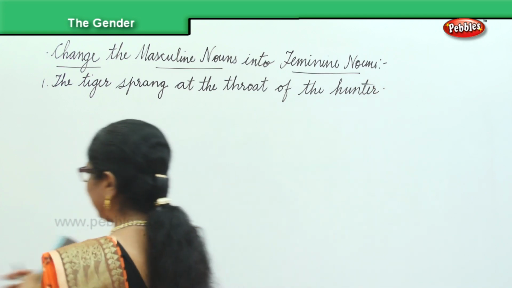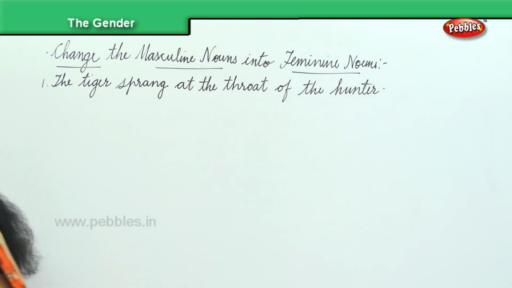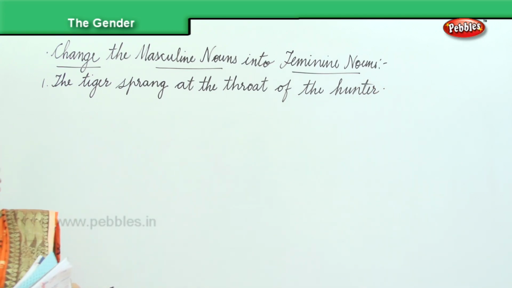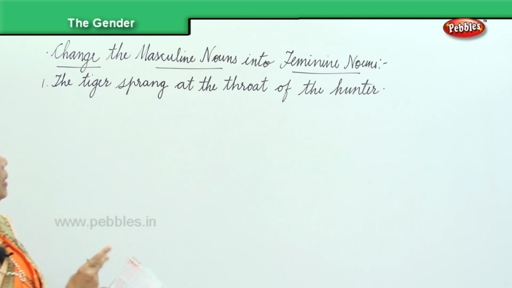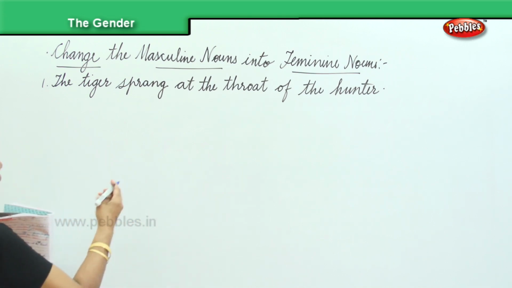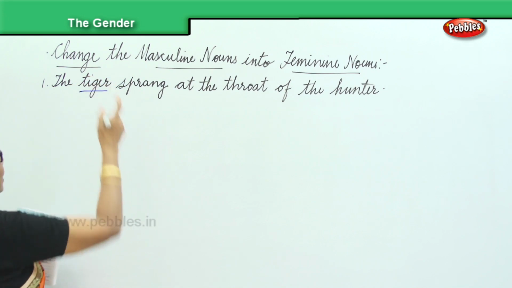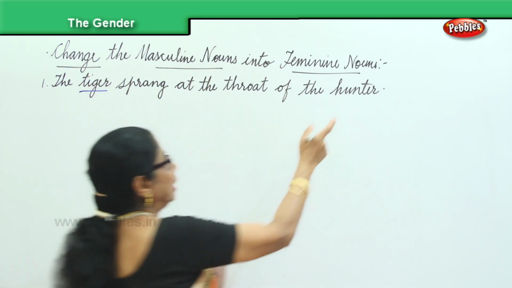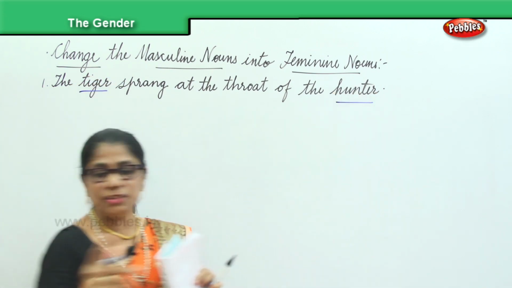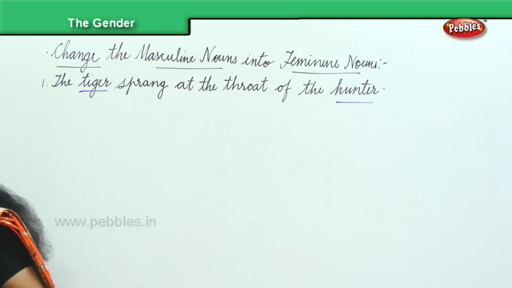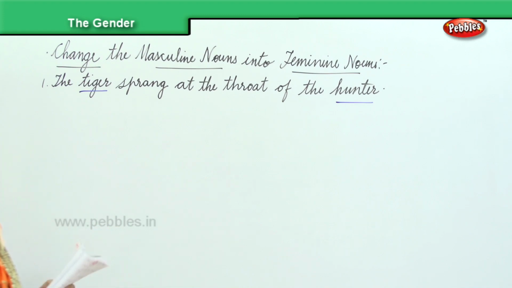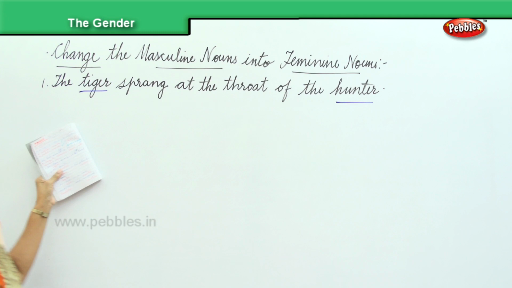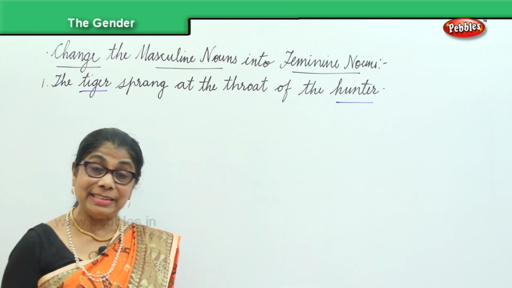Now, that's the sentence I have, and what we are trying to do here is changing it from masculine to feminine. Now let us look at it. You have tiger, then you have hunter. We need to change the tiger and the hunter, the form from masculine to feminine. That's what we must do. For tiger, what will you say? Tigress. Hunter, huntress. Very good.